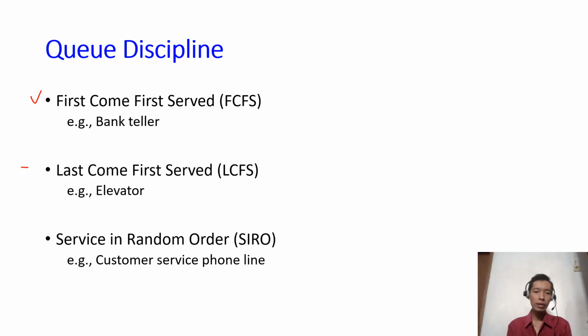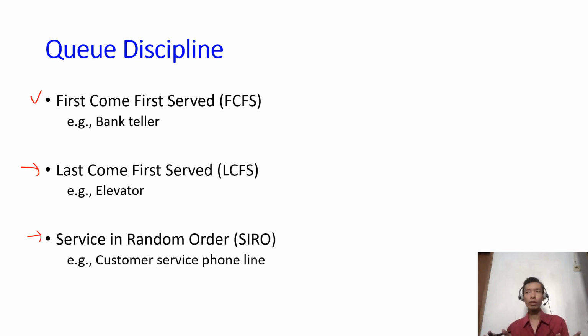And this is not very common, last come, first serve. For example, in a super crowded elevator, the last ones who squeeze into the elevator will become the first to be served by the elevator, because the door will be closed and then the elevator will move. And then maybe the queue discipline is also that the service happens in random order.